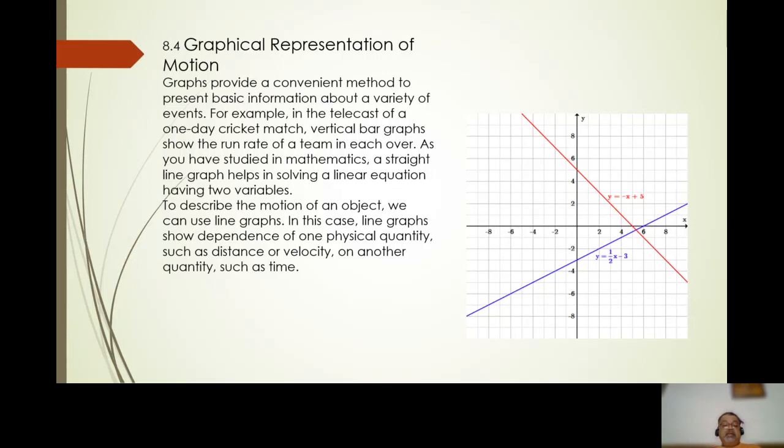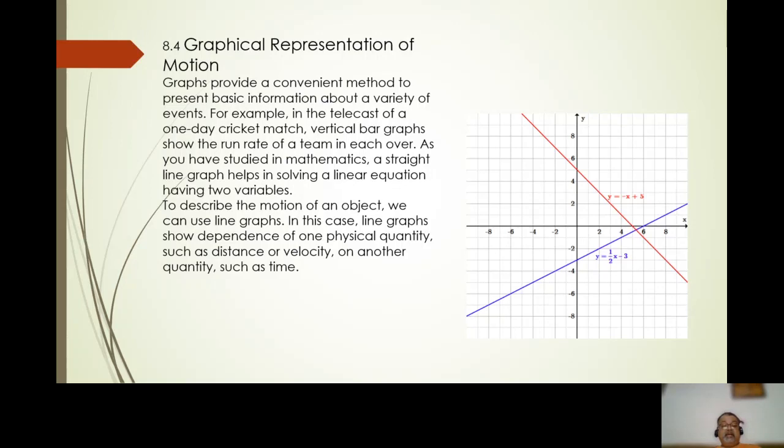As you have studied in mathematics, a straight line graph helps you in solving linear equations having two variables, that is x and y. To describe the motion of an object, we can use a line graph.